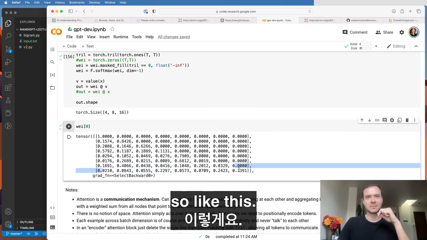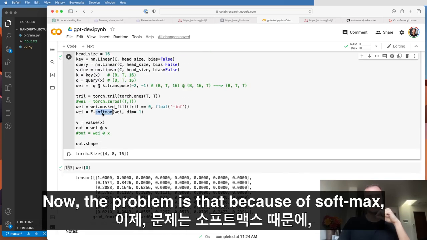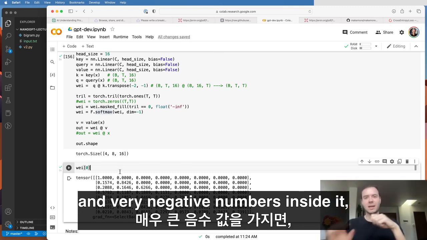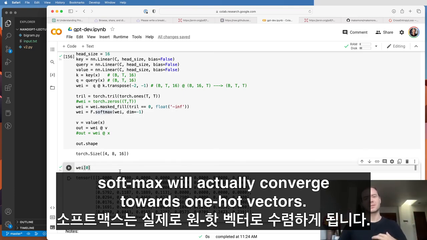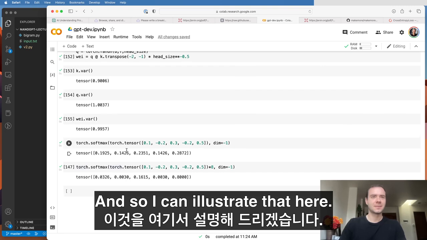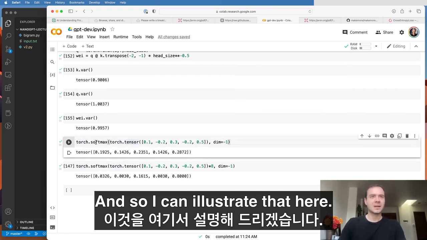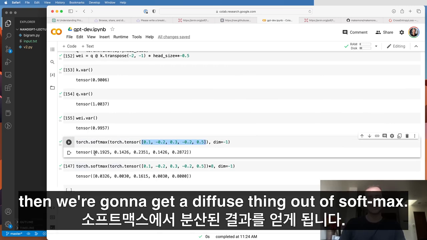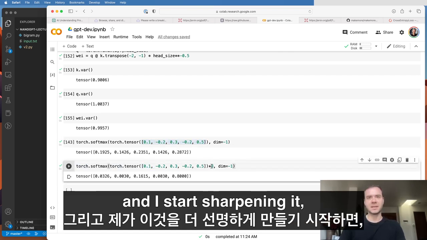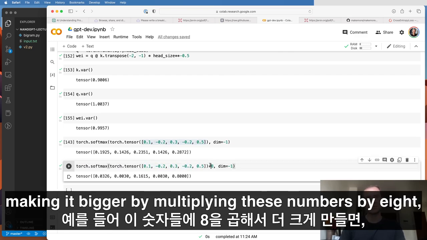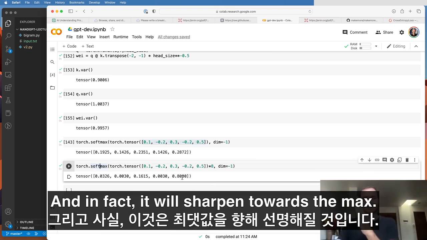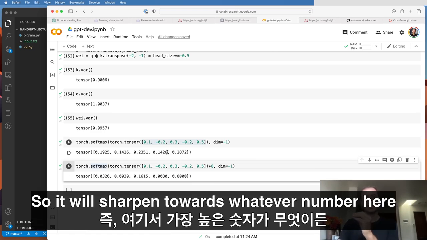In our case here, we sort of lucked out, and wei had fairly diffuse numbers here. Now the problem is that because of softmax, if wei takes on very positive and very negative numbers inside it, softmax will actually converge towards one-hot vectors. I can illustrate that here. Say we are applying softmax to a tensor of values that are very close to 0, then we're going to get a diffuse thing out of softmax. But the moment I take the exact same thing and start sharpening it, making it bigger by multiplying these numbers by 8, for example, you'll see that the softmax will start to sharpen. In fact, it will sharpen towards the max, towards whatever number here is the highest.